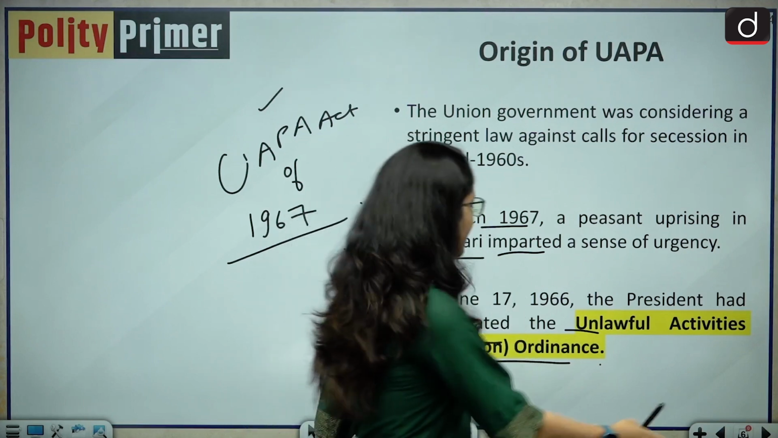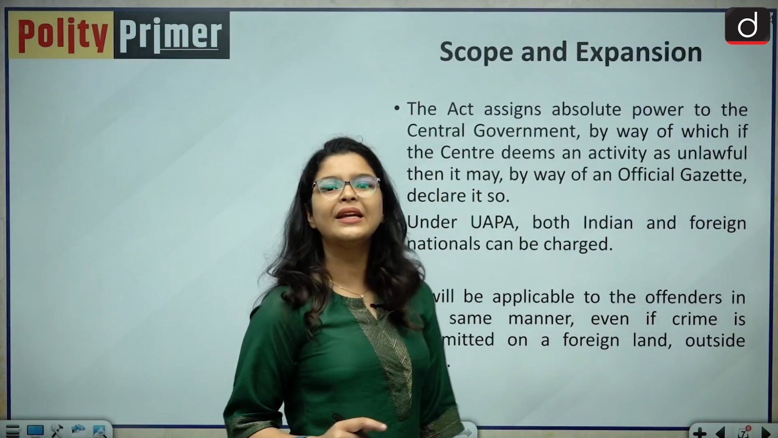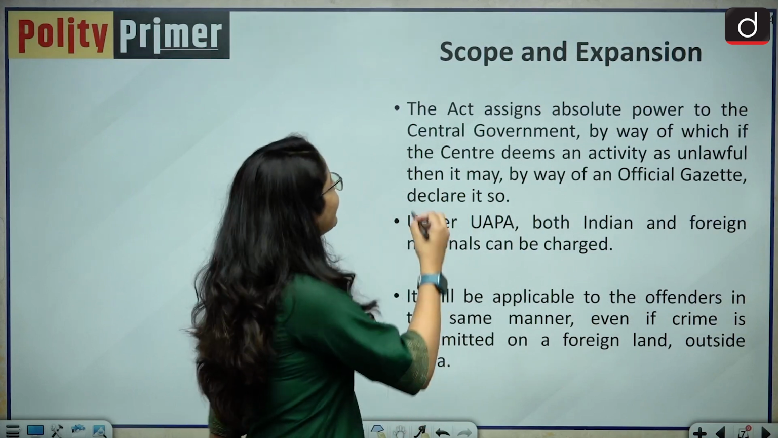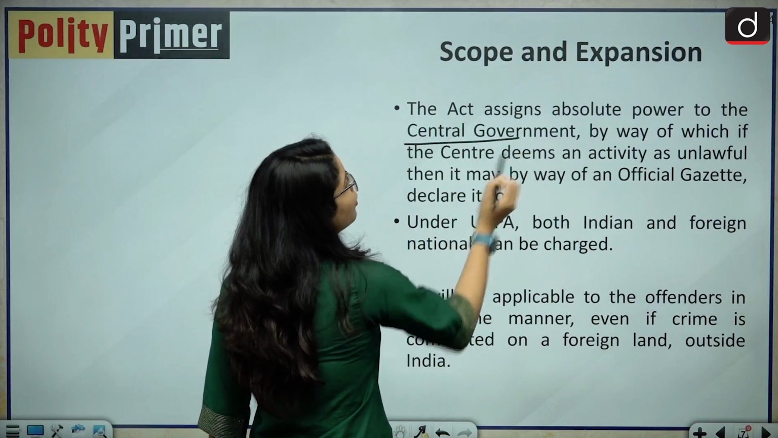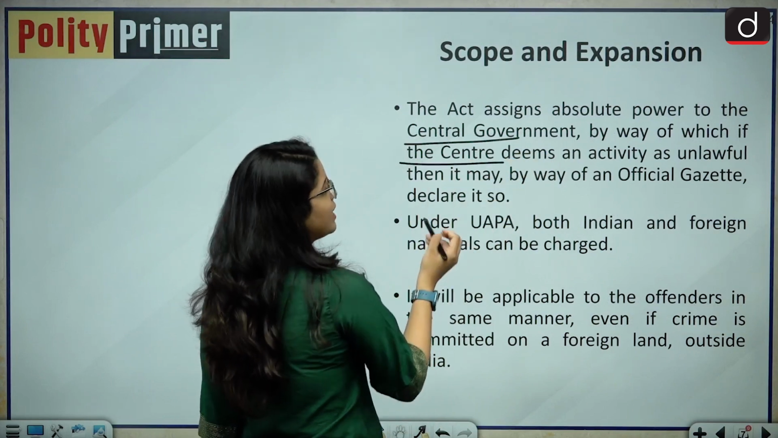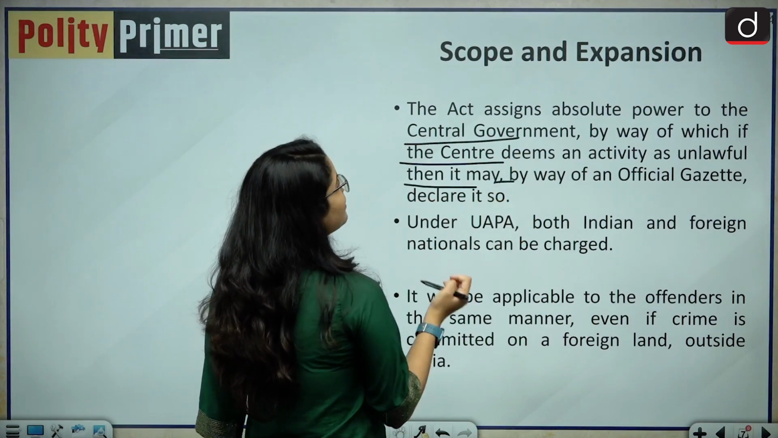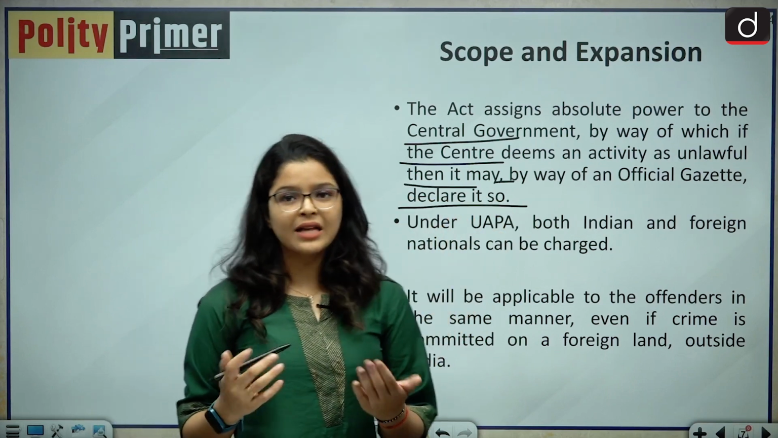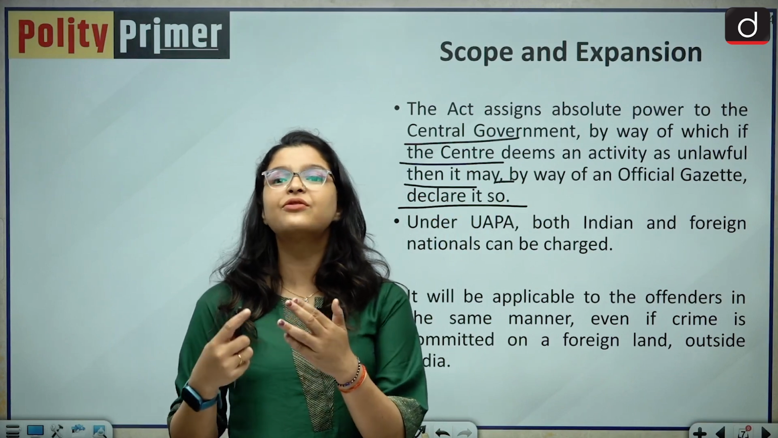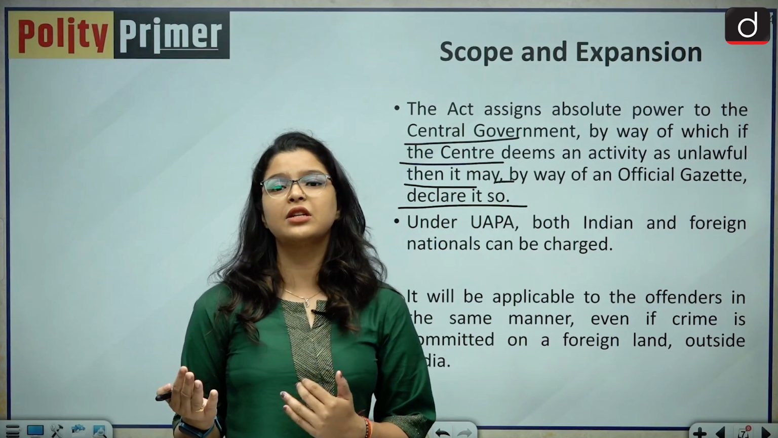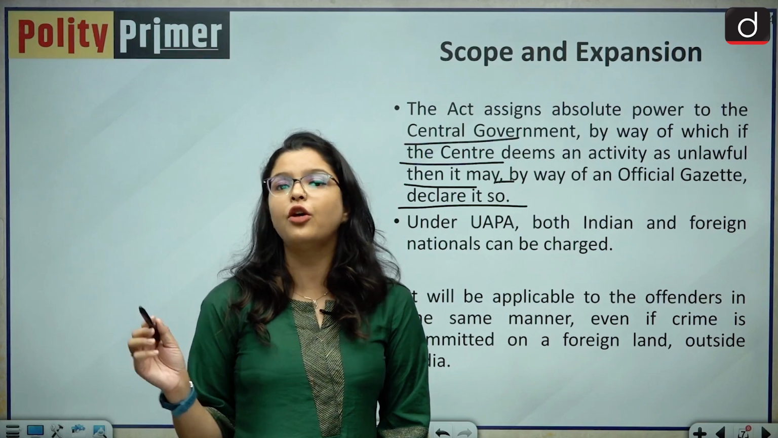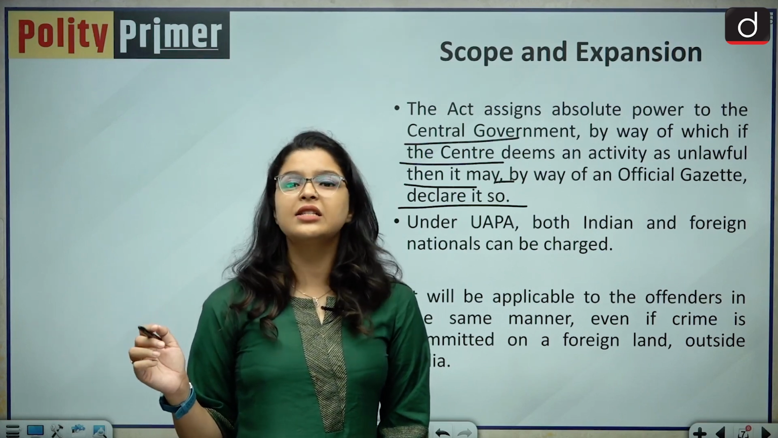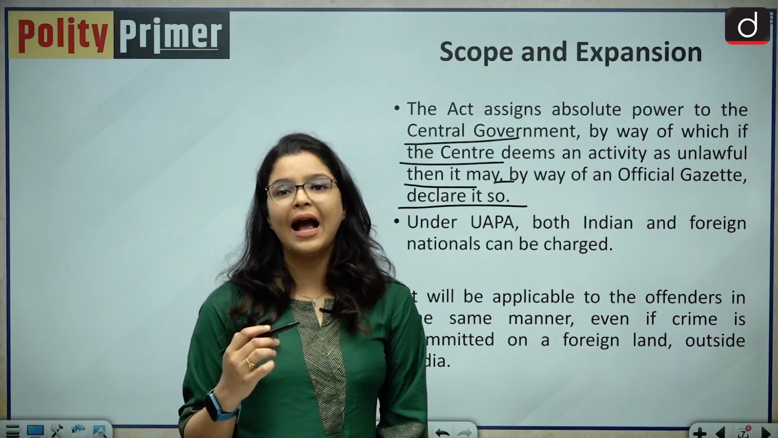Now let us understand the scope and expansion of this Unlawful Activities Prevention Act. The act assigns absolute power to the central government, by way of which, if the centre deems an activity as unlawful, it may declare it so by way of an official gazette. As I was discussing before also, this gives a sweeping power to the central government to prevent any kind of unlawful or terrorist activity. In fact, most of the terrorist organizations are also banned under this act.